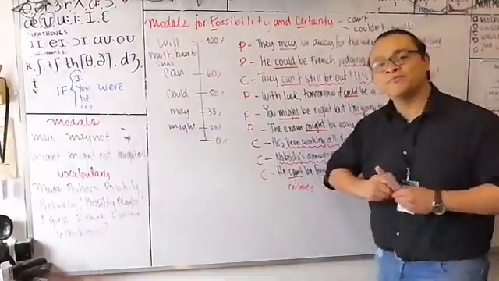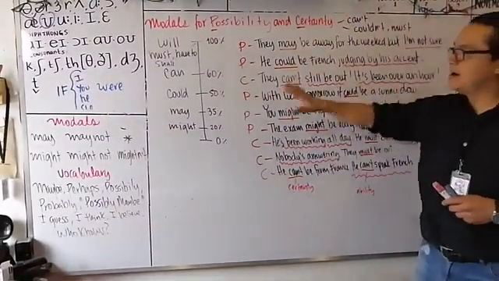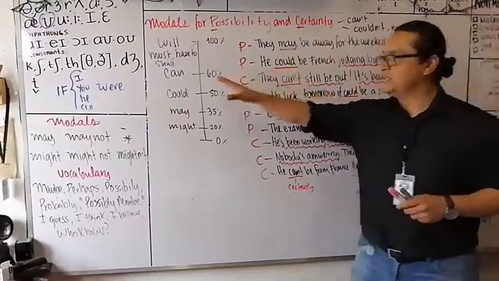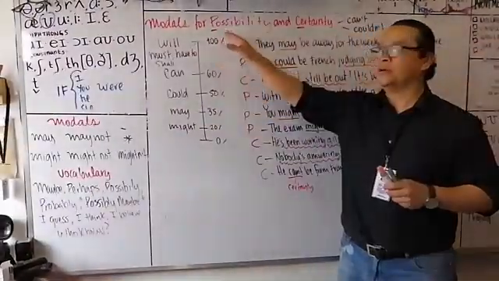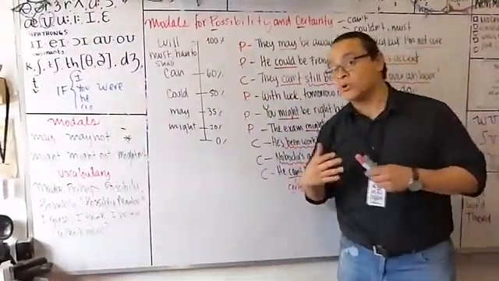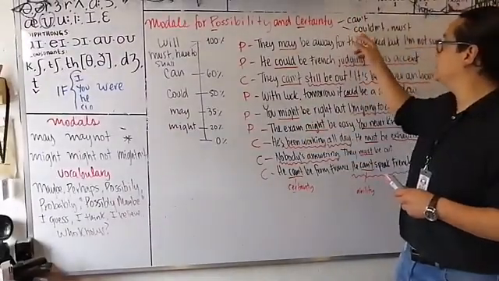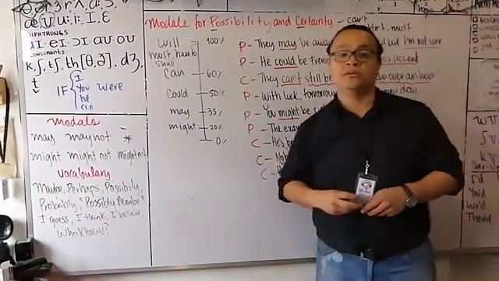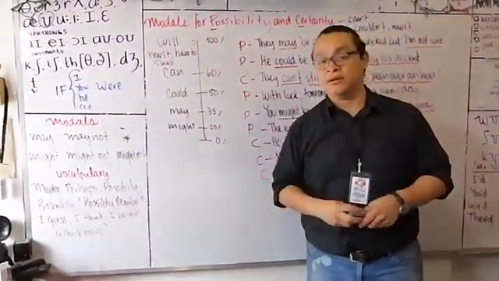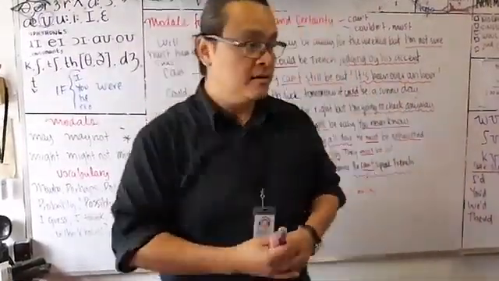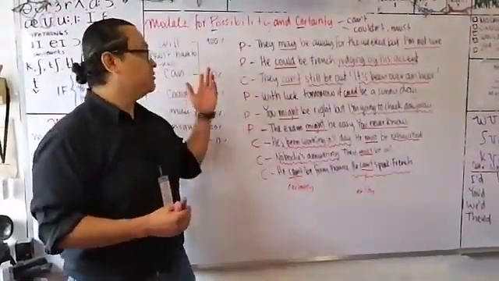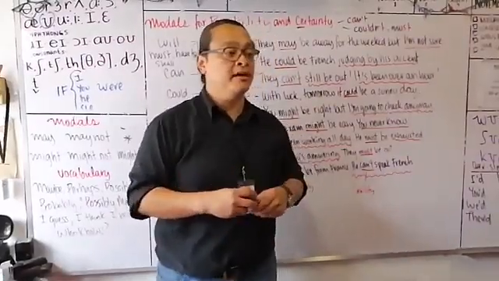Okay, there you go. So in the end, you've noticed that these modal verbs can be used for talking about a possibility, or in some cases, like can't, couldn't, and must, we can use them to talk about something that we are certain about. Okay, great. So that's how you use modal verbs for possibility and certainty.